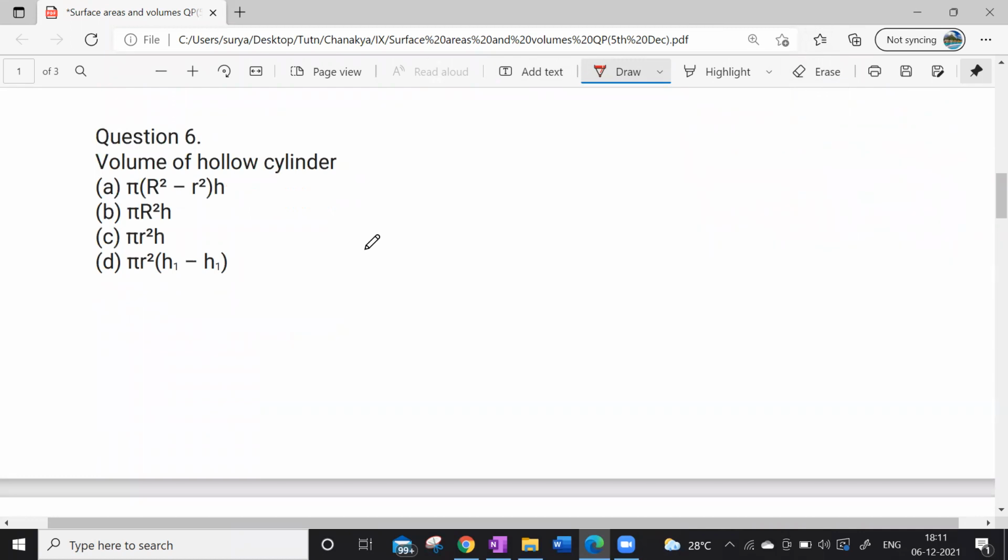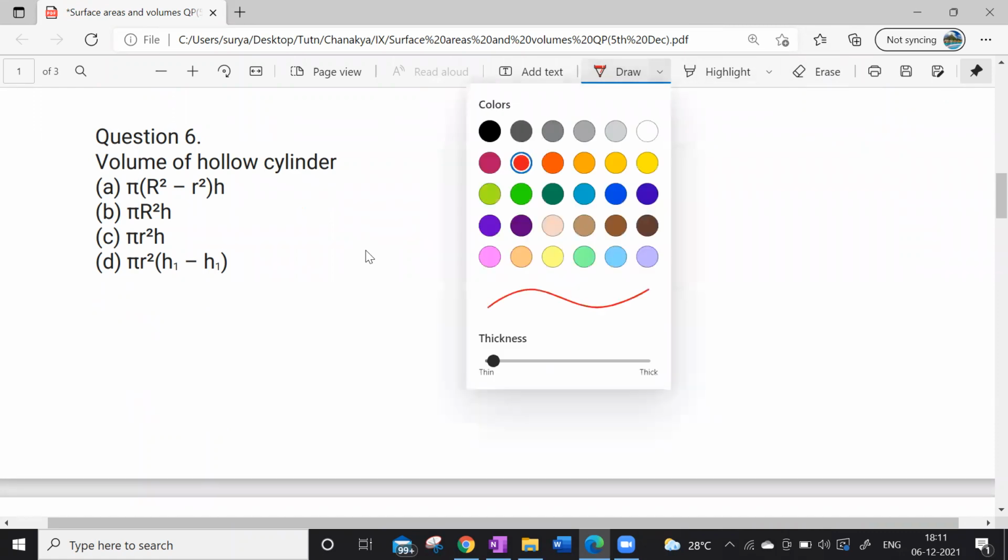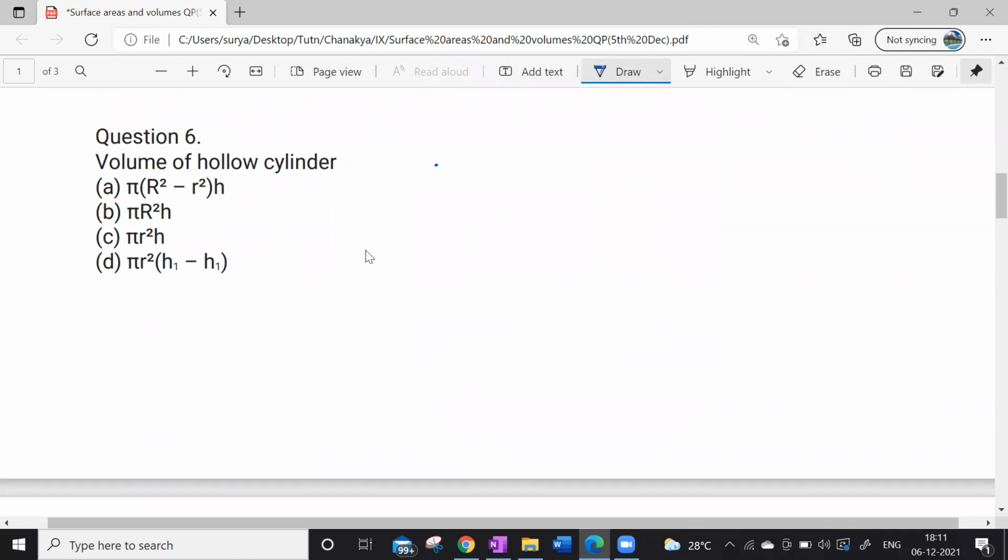What is the volume of a hollow cylinder? So it is option A. 4 by 3 pi, larger radius minus smaller radius, sir. Guys, hollow cylinder is nothing but an empty cylinder. Which option is going to be correct now? Sir, it is option A. Option A is going to be the right answer. Make it fast. Next, sixth question.